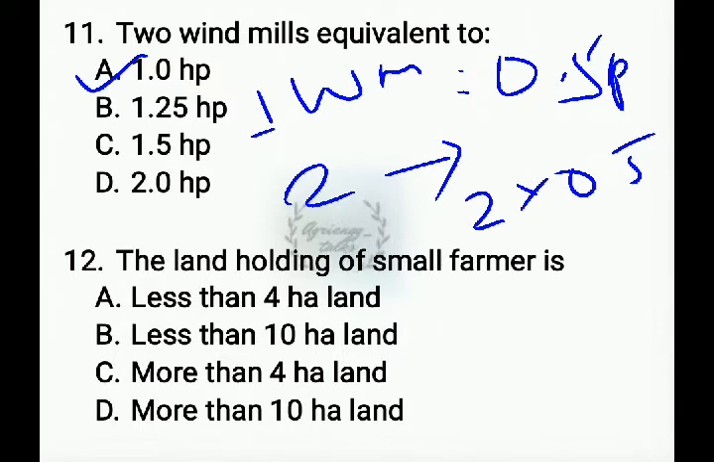Next question. The land holding of small farmer is, options are less than 4 hectares, less than 10 hectares, more than 4 hectares, more than 10 hectares. The answer is less than 4 hectares. For small farmer, the land holding is less than 4 hectares.